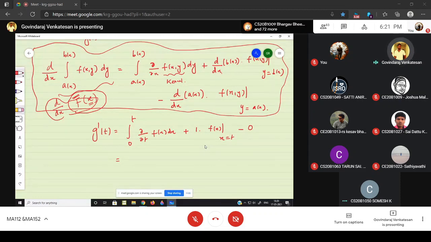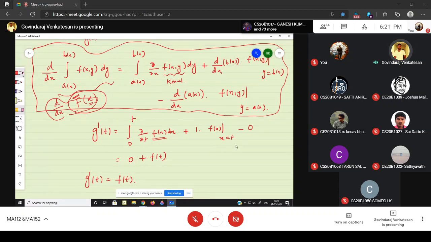So we have to differentiate f of x with respect to t. And what is the answer? 0. Yes, very good, because x is another variable. In partial differentiation, keep the other variables as constants, then differentiate and you get 0. Plus f of t. So g dash of t is nothing but f of t.